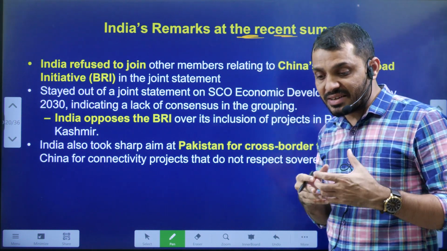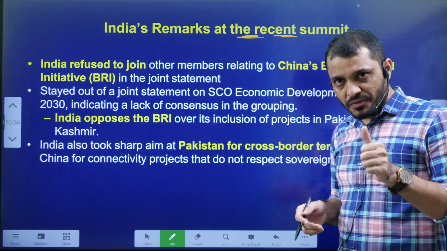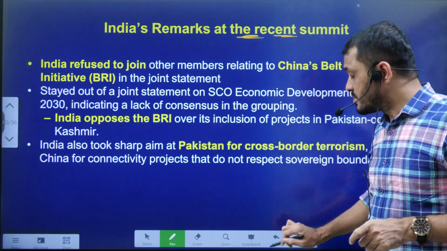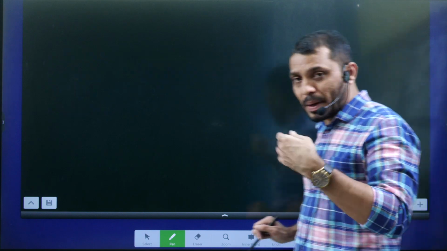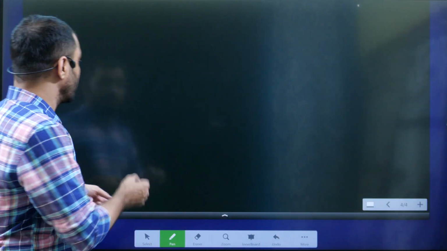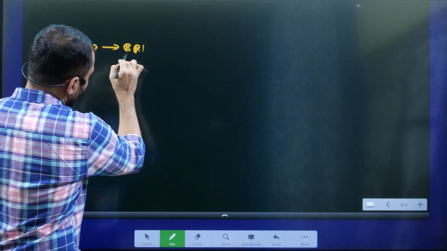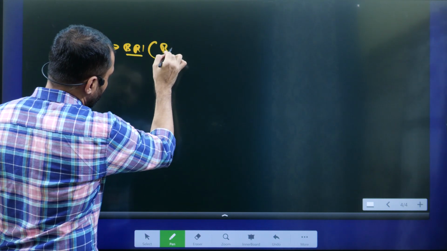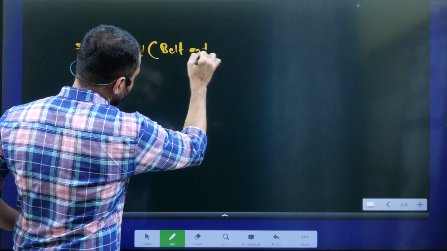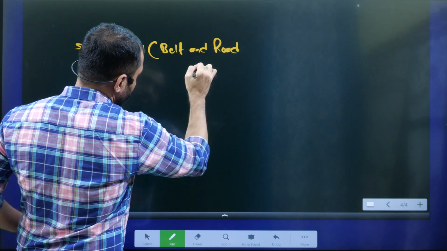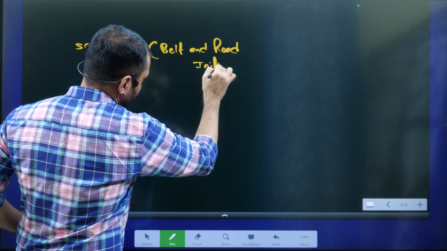What are India's takeaway points? We'll see. Number one. First, this SCO proposed one initiative on the BRI. You know, students, BRI stands for the Belt and Road Initiative.